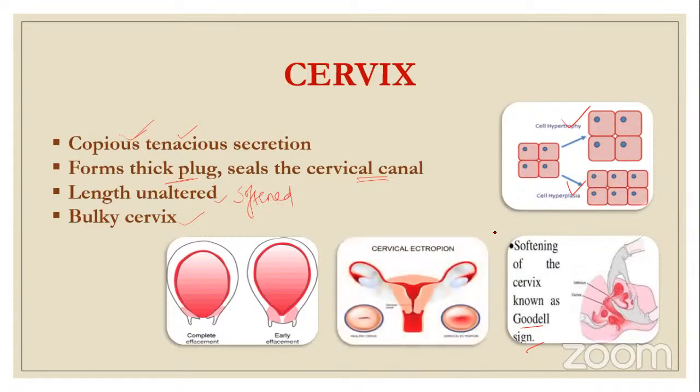One more change is that cervical erosion occurs, and that is normal physiology. Cervical erosion is a pathological condition in a normal non-pregnant woman, but in pregnancy it is physiological. All these changes will revert back once the child is given birth. After delivery, in the postpartum, everything comes back to normal, and that is why it is called a physiological change during pregnancy. And the cervix is also bulky.